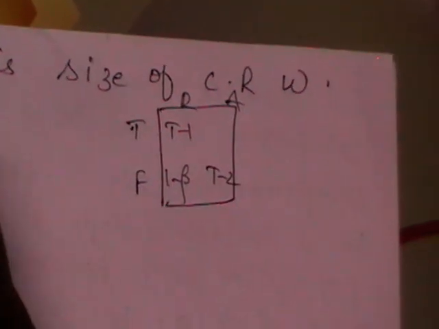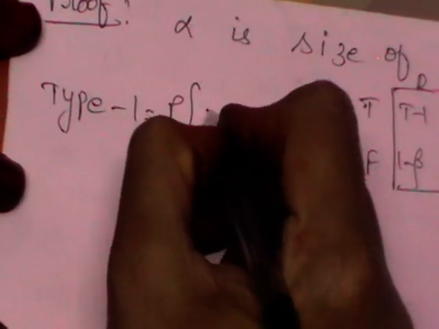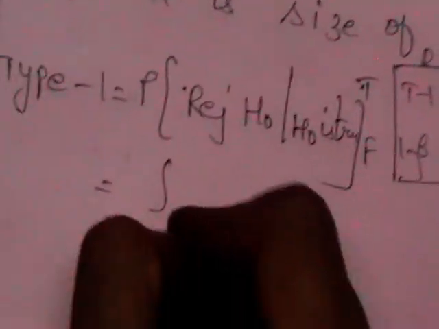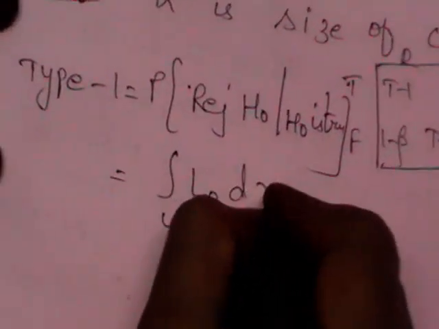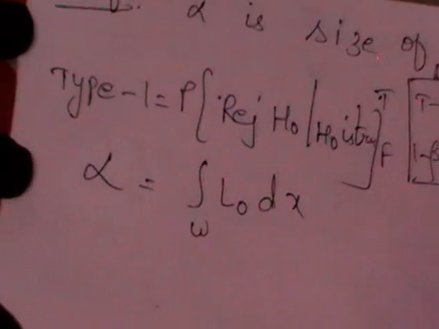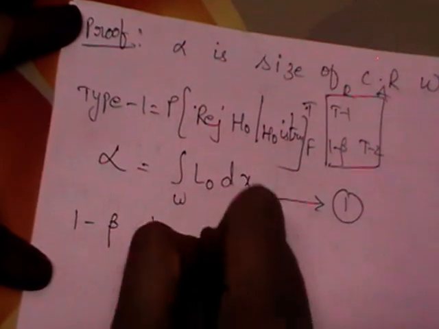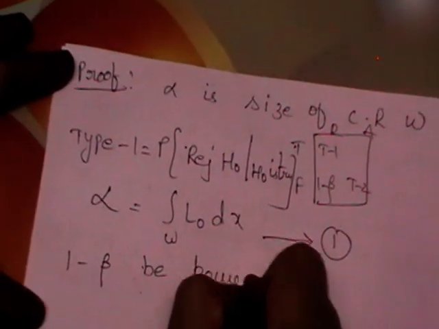Now what is type 1 error from the table? Type 1 error is probability of rejecting H0 when H0 is true. So what is its formula? You already know, integral over omega of L0 dx is the formula for alpha. Probability of type 1 error is called alpha. Let it be equation number 1. It is given to you. What does 1 minus beta stand for? 1 minus beta is the power of the test.